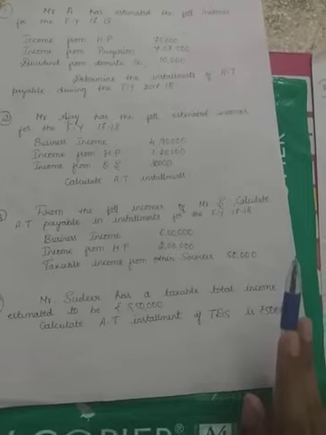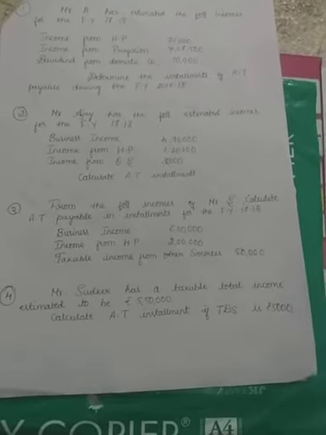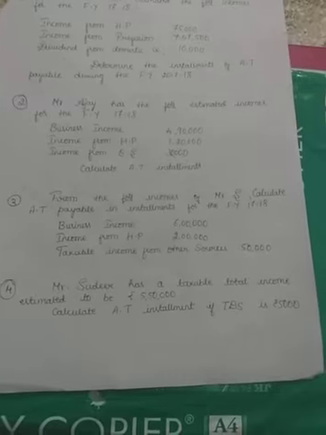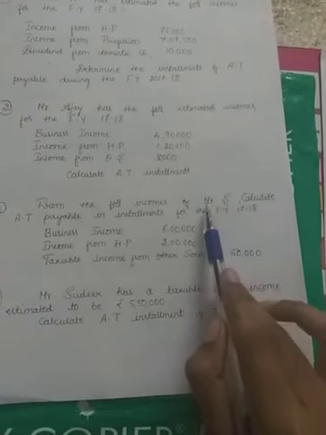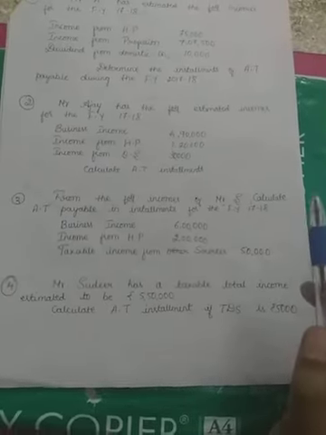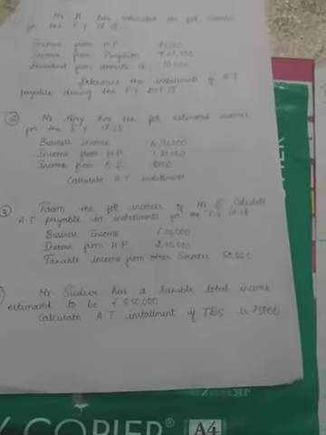First of all, we have to ascertain to which category this assessee belongs to, whether it is a company, firm or an individual. So it is clearly stated that it is Mr. S, and we can ascertain that he belongs to individual category. So let's start with the problem.